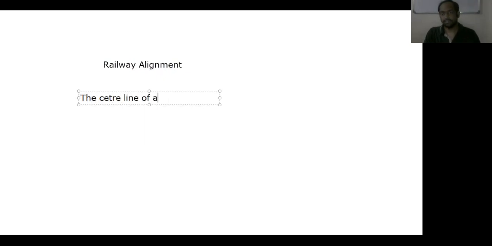Okay, railway alignment. You will see the central line of a railway track or a rail route is called alignment. Not only in the case of railways, alignment is also used in the case of highways. In case of highways, the center line of the road is called alignment. In case of railway track, the center line of the rail route throughout the length or distance of the railway track is called railway alignment.